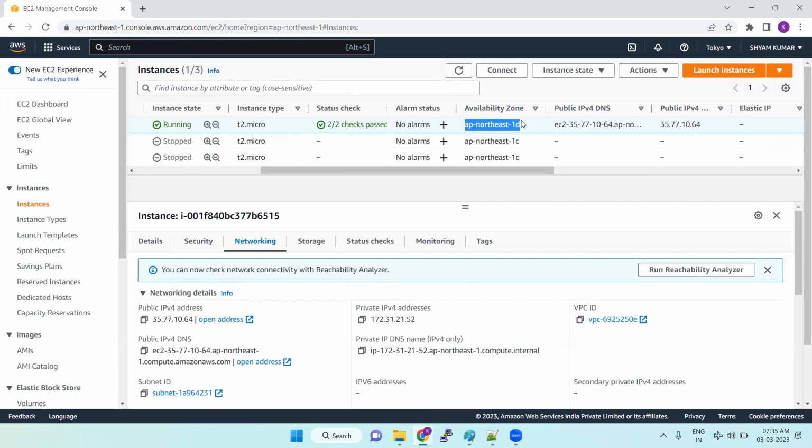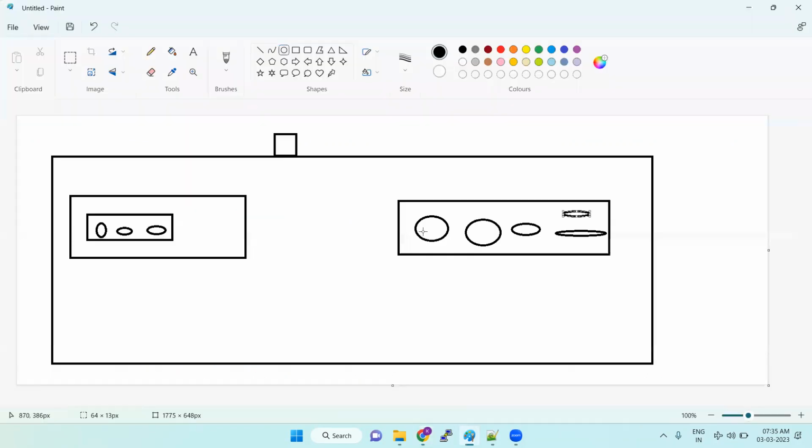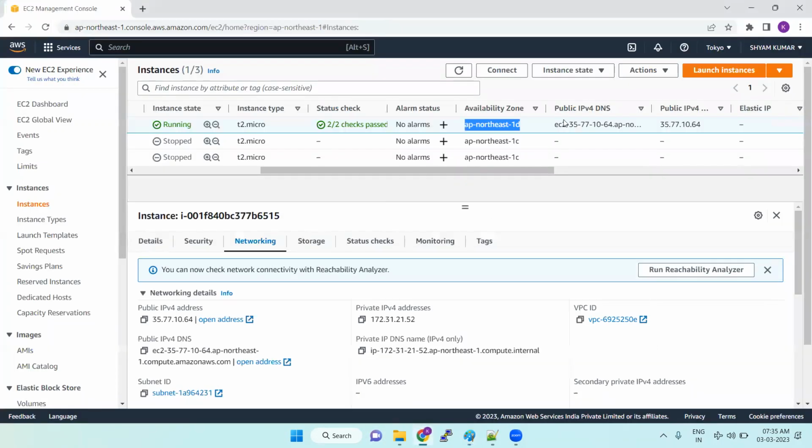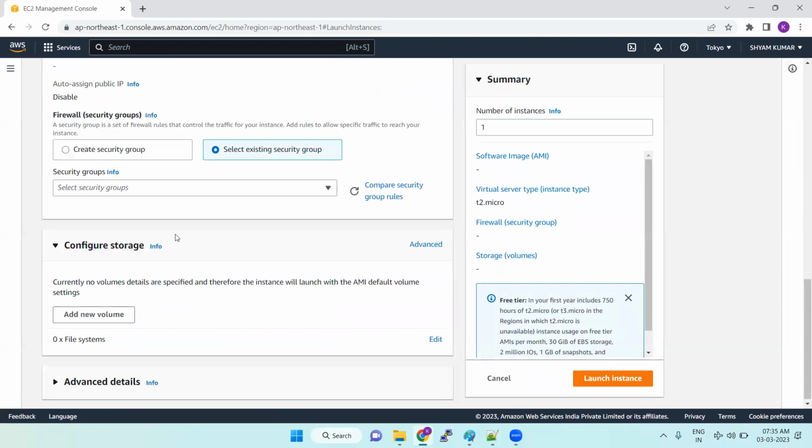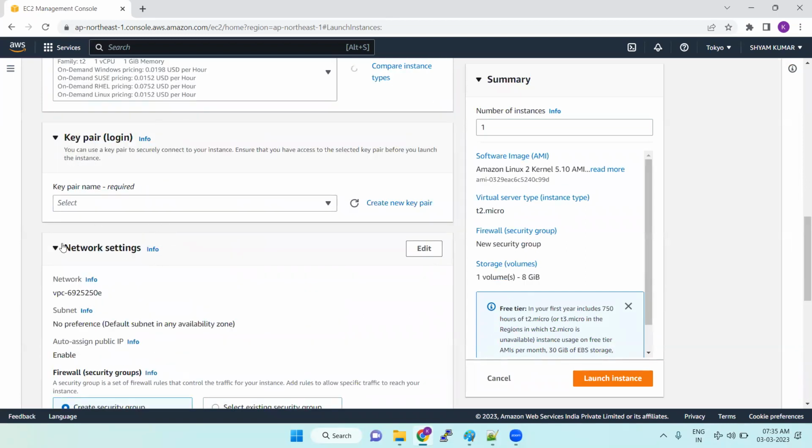That is 1D. Same process, connecting to the server and everything is the same, but where you launch the server is in your hands. That comes under your network settings. When you launch the instances, where you want to launch the servers is defined under your network settings.